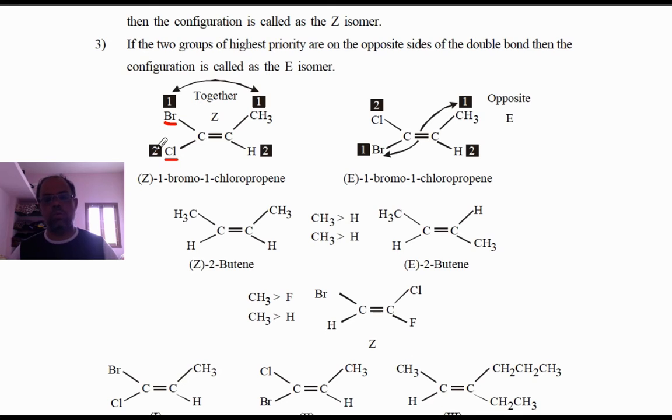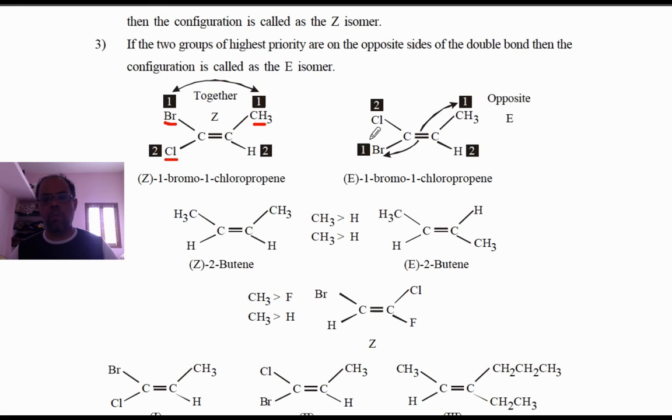The same case here: only the first atom has to be taken into account. The first atom carbon has a higher atomic number than hydrogen, so this gets higher priority than this. Now you see, the higher priority groups, 1 and 1, are on the same side, so it will be a Z isomer.